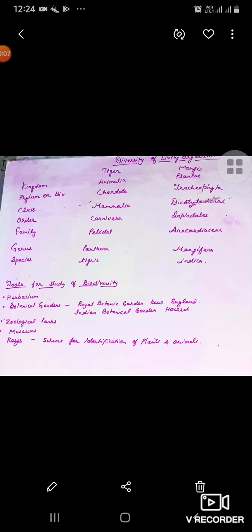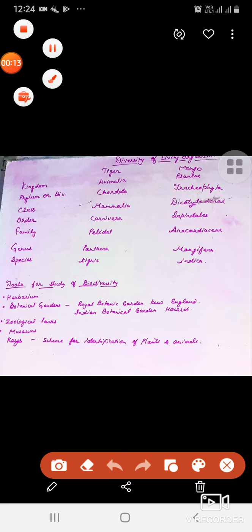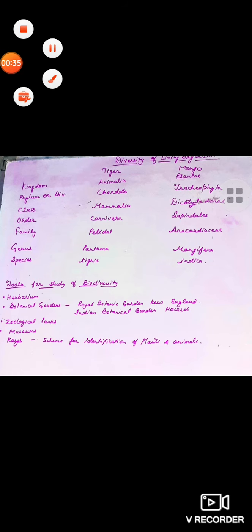As you all can see in the given chart, I have written the classification of tiger and mango. Let me tell you about the hierarchical order. If you go like this, you will see that we are starting from the lowest level to the highest level. This is called hierarchy. So we can define hierarchy as a system of arrangement or a framework for classification in which various taxonomic categories are placed in order of logical sequence.